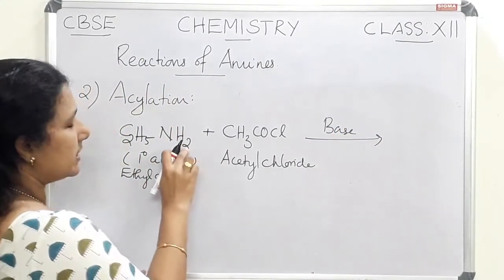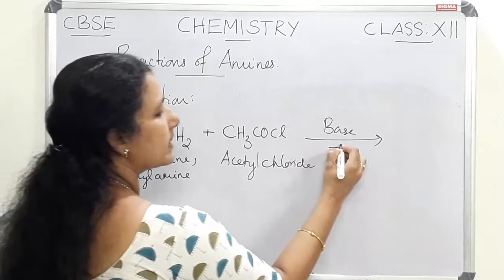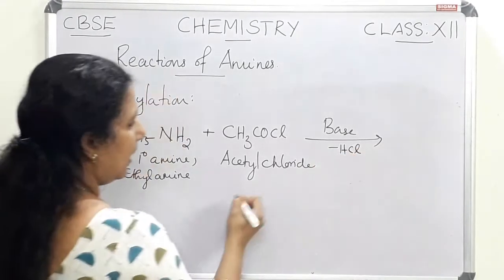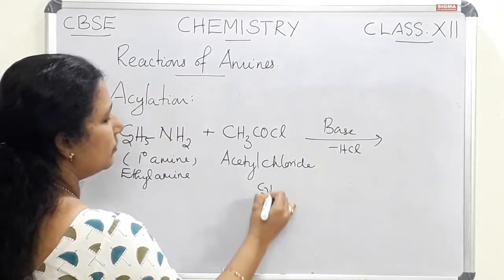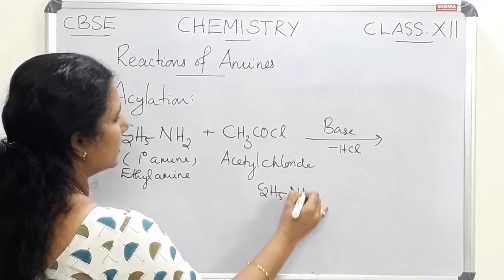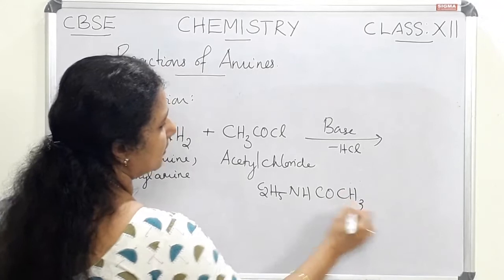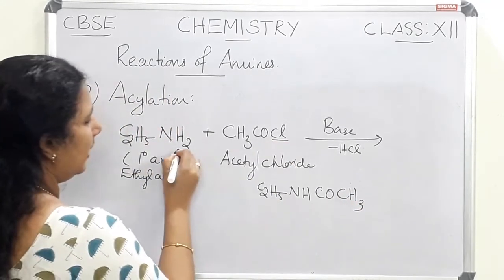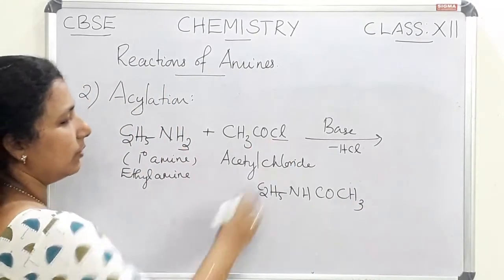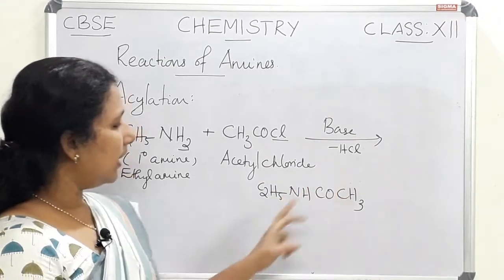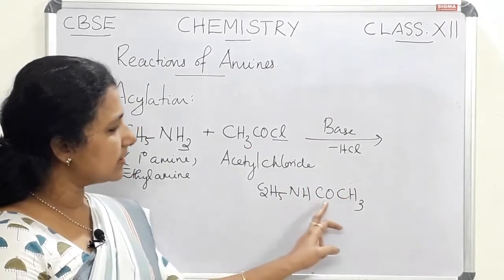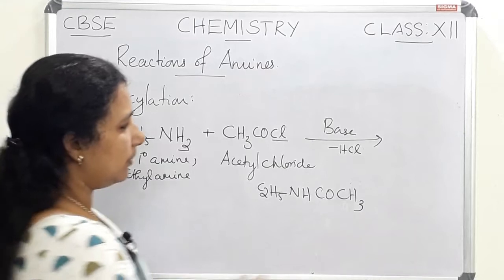Here, this hydrogen and this chlorine, HCl, will be eliminated and the product will be C2H5NHCOCH3.